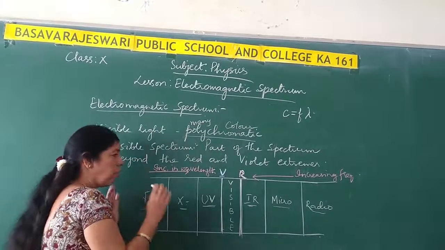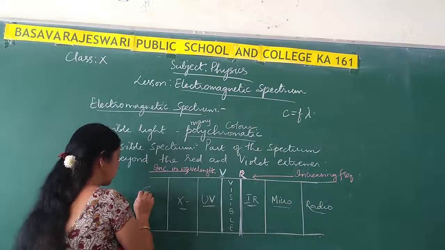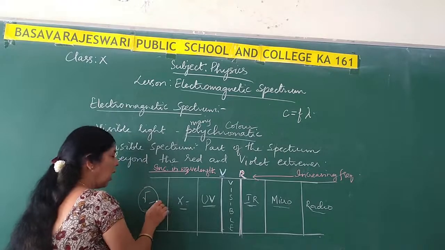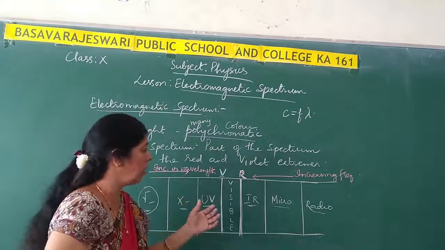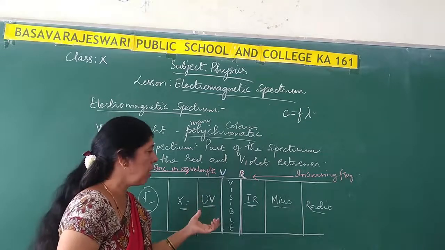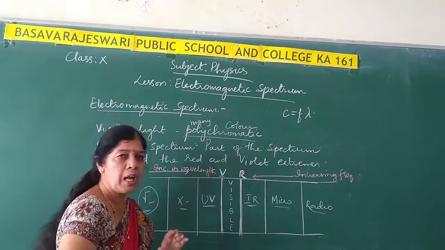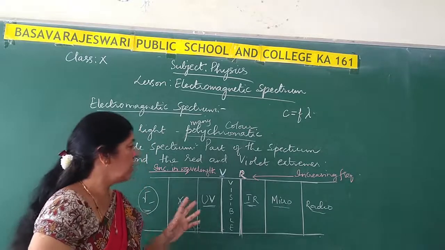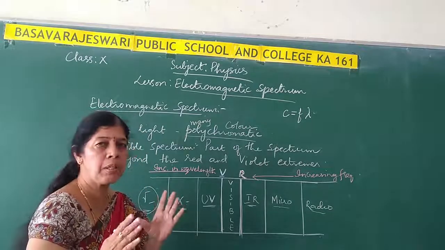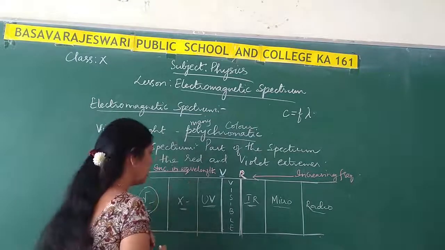Among all the radiations, gamma has the least wavelength and very high frequency. And of course, the visible spectrum we have also learned. Each color will have a certain wavelength and a certain frequency also. And there are no sharp boundaries between any of these electromagnetic radiations.